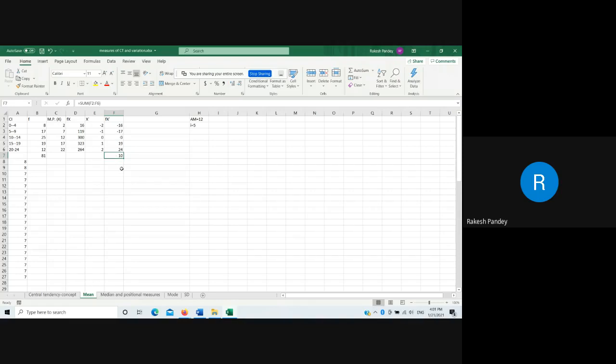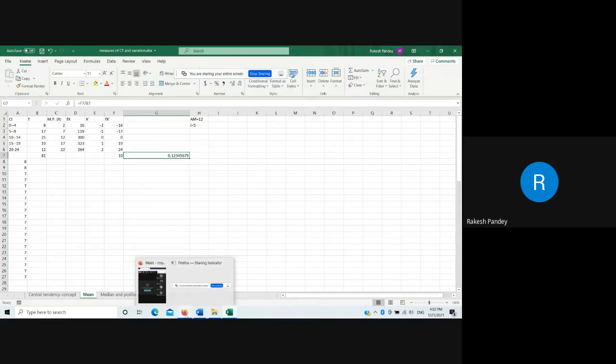Now, if we calculate the mean of this fx prime, then the formula is mean is equal to fx prime divided by n. So let us do that. fx prime divided by summation of the frequency, that is n. This is 0.123. This is the mean of the reduced values and not the actual x values, because we have done all the calculation on x prime.